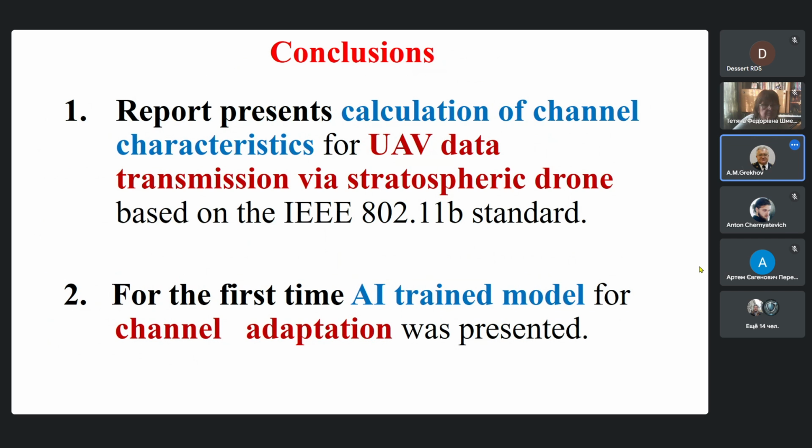Conclusions. The report presents calculation of channel characteristics for unmanned aerial vehicle data transmission via stratospheric drone based on the standard. For the first time, an artificial intelligence trained model for channel adaptation was presented.